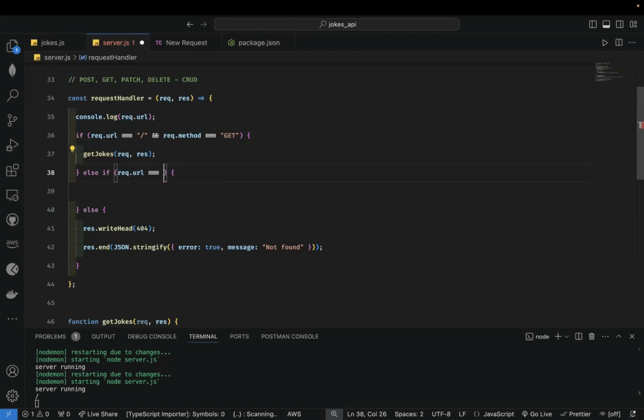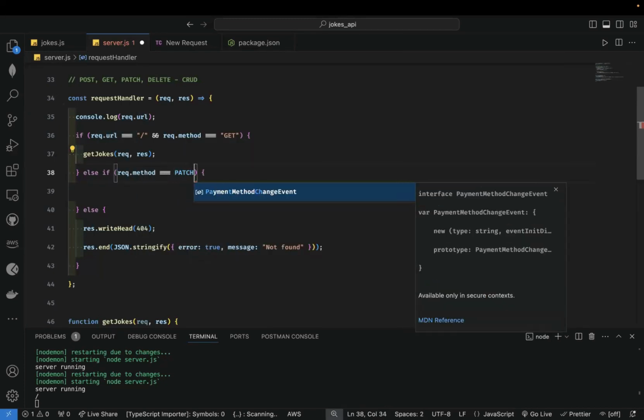This is going to be interesting. We're trying to patch, so we're going to do something different. So how do we undo this now? Let's try if method is equal to PATCH.